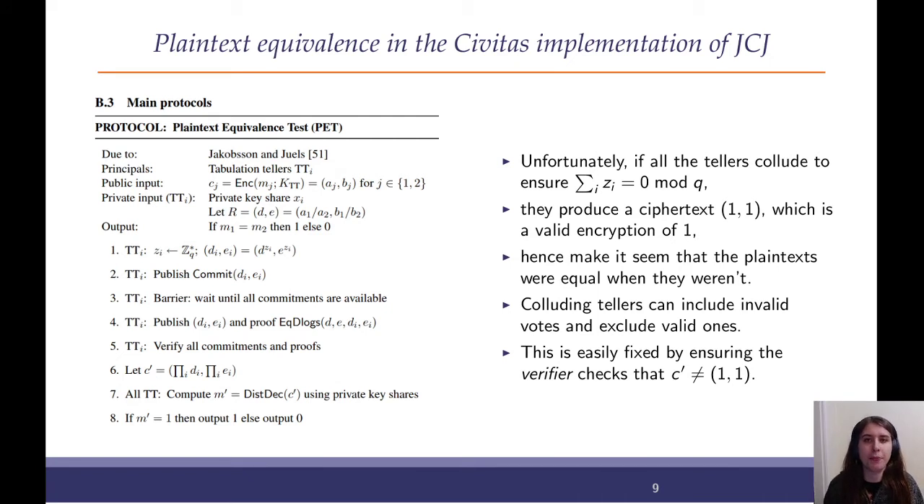This leads to a situation where tellers that collude with each other can include invalid votes and they can exclude valid ones. And this is all going to completely check out, again, because the proof does not have this property of universal verifiability. Now, we discovered that if you added an extra step to the verification procedure, then you could address this problem. Of course, I said, you get the trivial ciphertext 1, 1. So if the verifier checks that the ciphertext does not come out to 1, 1, then the verifier can be fairly confident that there was no collusion and that the test is in fact correct. And our paper gives a formal proof of this property.